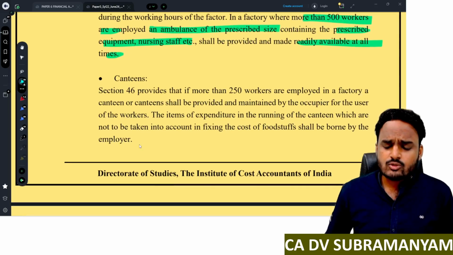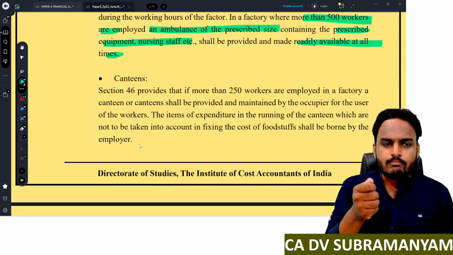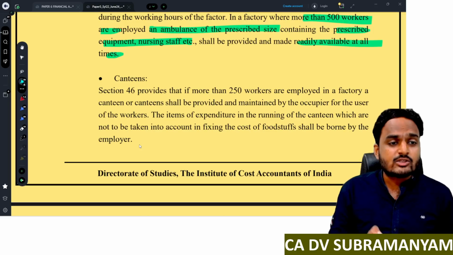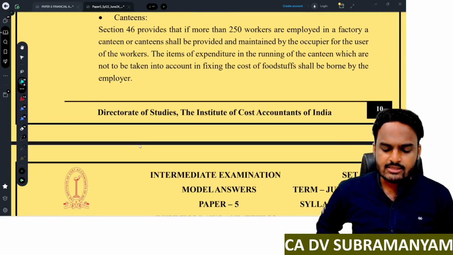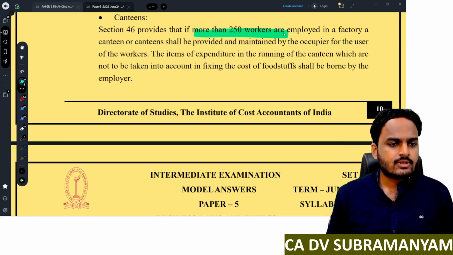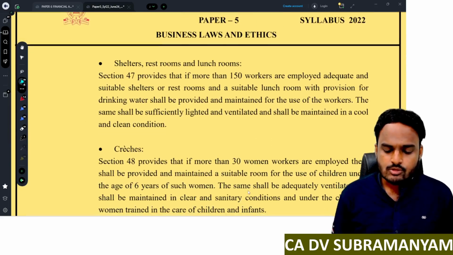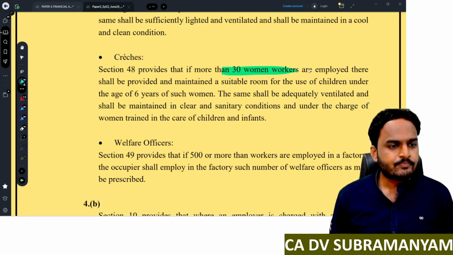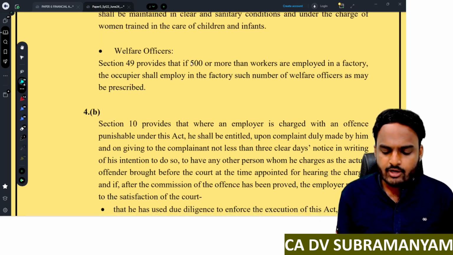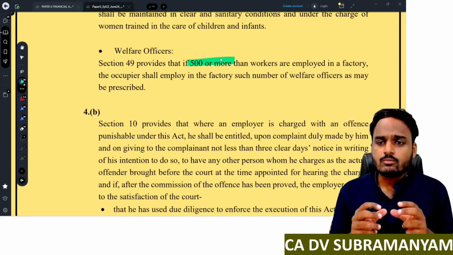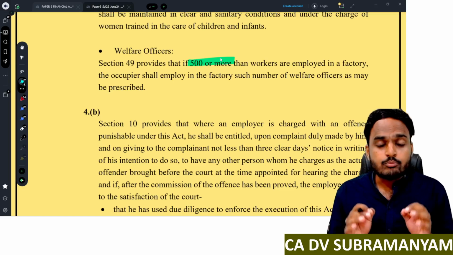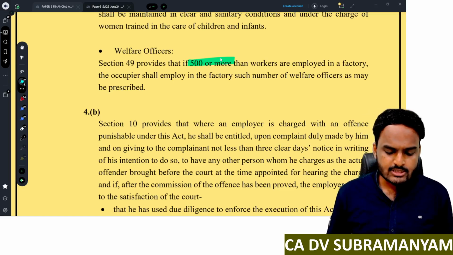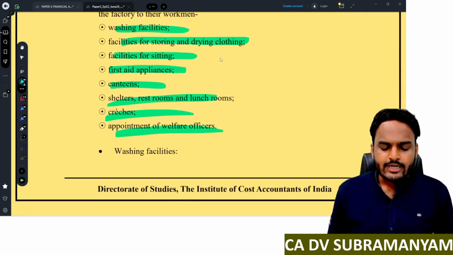These are the only things that differentiate a best presented paper from common papers, and you will definitely score maximum marks. Next one, canteens, more than 250 workers. Next, shelters, rest rooms, lunch rooms, more than 150 workers. Next, crèches, 30 women workers. Next, welfare officers, 500 or more. These points will also help you in attempting multiple choice questions, so you need to be confident about them. Just try to write 7 points.